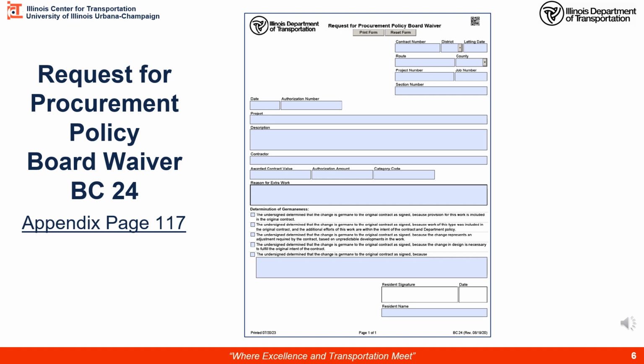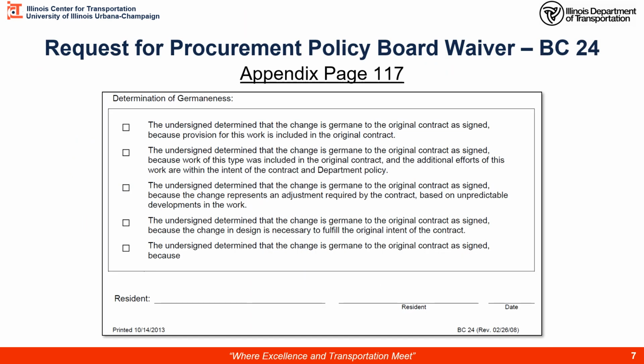Down here at the bottom half, this is the important section where we're determining the germaneness of this change. Let's look at it a little closer. Here's the bottom half of the BC-24, the Request for Procurement Policy Board waiver. This is where you will pick the determination of germaneness statement that best fits the case for your contract and the change that you are proposing. This first one is our most common. It is germane to the original contract because provision for this work is included in the original contract. So this is our increased or decreased quantities. That's probably the most likely one that you will pick in most situations.